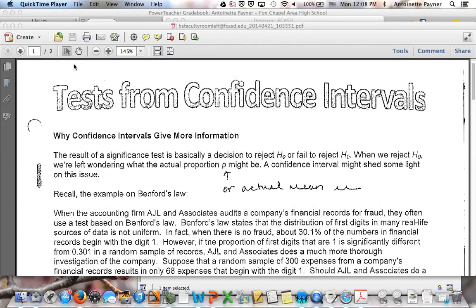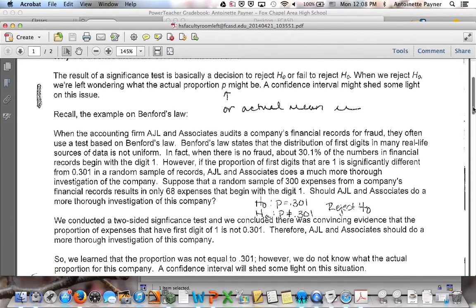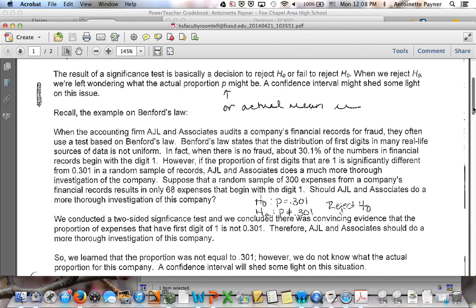...more information than significance tests. The significance test just kind of gives you a yes or no. You can reject or fail to reject, but you still don't know what the actual proportion or actual mean really is. So a confidence interval might shed some light on this issue. There was an example that we did early on in this chapter.